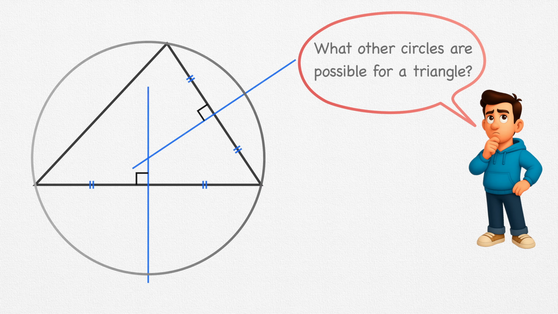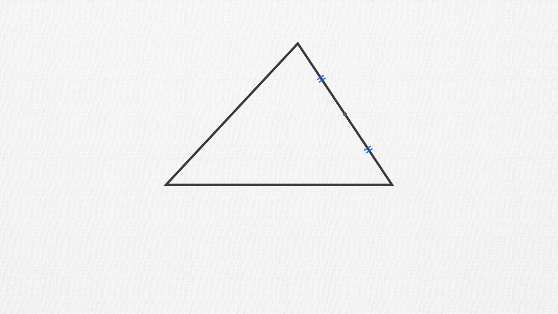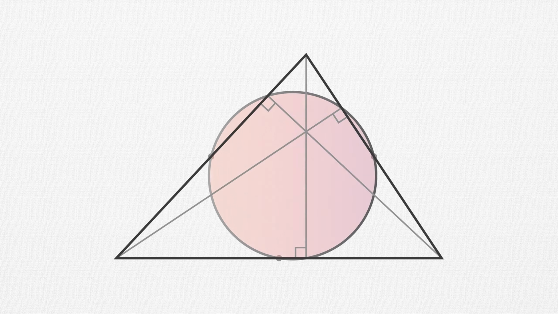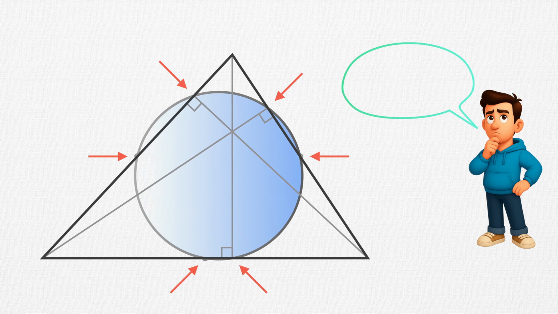Now here's where things get really interesting. It's not just the vertices of a triangle that give us such a circle. If we pick other groups of 3 points, the midpoints of the sides, and the feet of the altitudes, they too define a circle. And here's the mind-bending part. These two are the very same circle. This remarkable circle is called the 9-point circle.